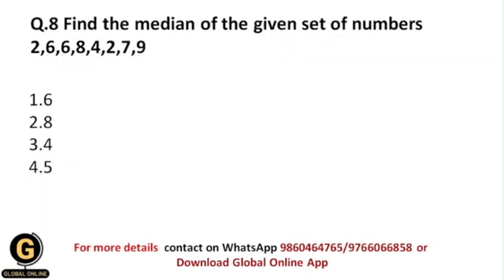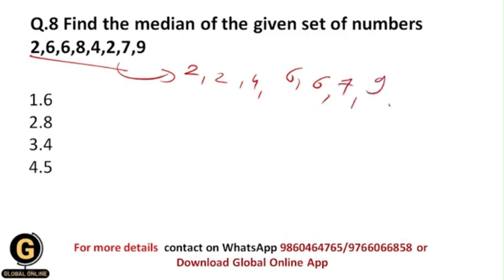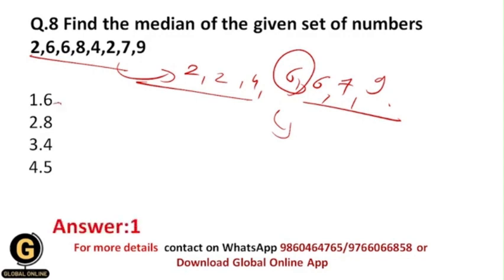Okay, now next is find the median of the given set of numbers. Now this is a really very easy question. So again you need to first of all arrange this particular data set in descending or ascending order, and after that take out the middle term, that will be your median. So now let us keep this data in ascending order. So first of all 2 will come, then 4 will come, then after that 6 will come, 7 will come, and then 9 will come. So your median will be over here 6, because 3 will go to left and right, and the middle value will be 6. So your correct answer should be 1 over here, that is 6.